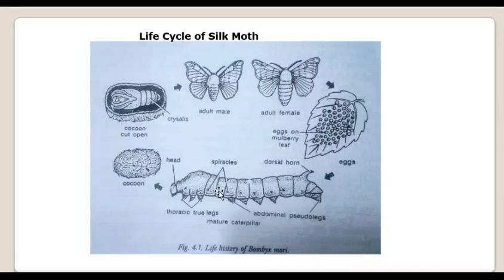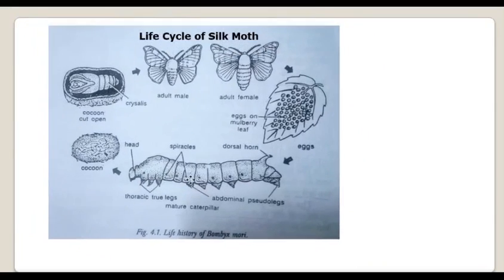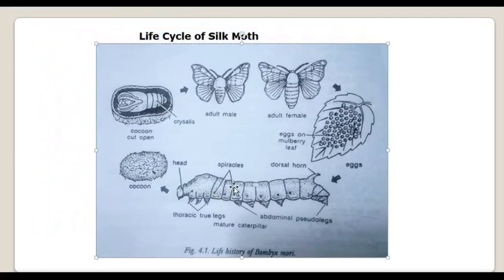Dorsal horn, a number of spiracles are also there, legs are there. This is the head portion, thoracic legs, abdominal legs you can see. And here is the cocoon, and inside the cocoon there is a developing chrysalis, meaning a pupa. Okay, now all these parts we are going to study in detail.